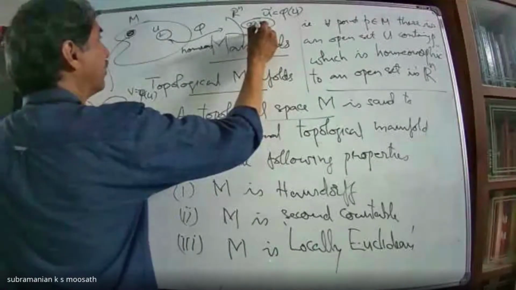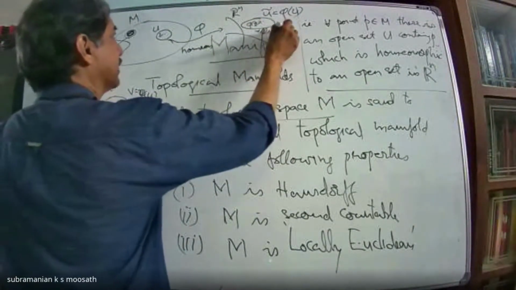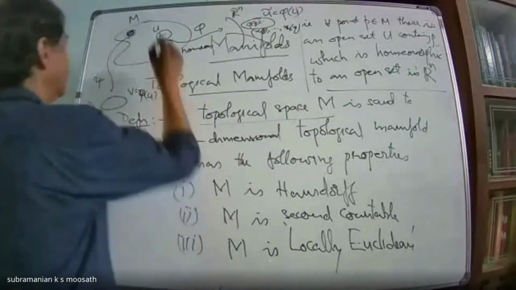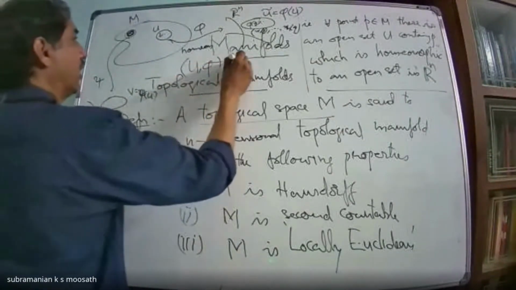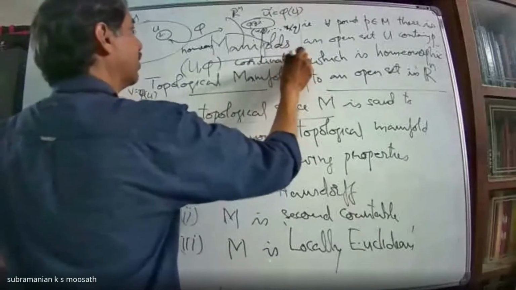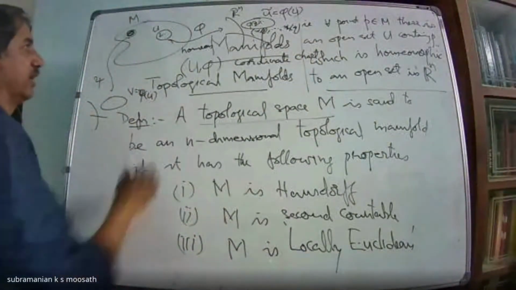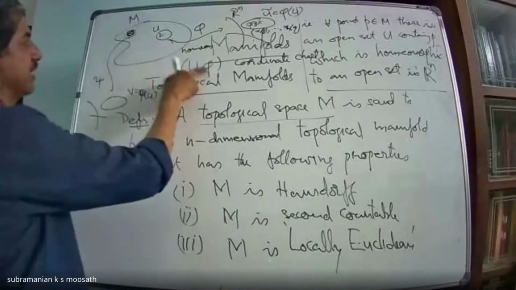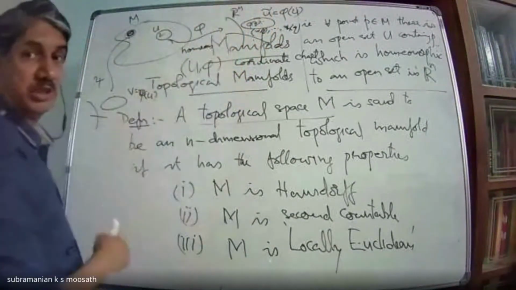Phi of Q will have coordinates x1 of Q, etc., xn of Q. So this U comma phi, we usually call a coordinate chart, or just chart, of M, where U is an open subset in M and phi is a homeomorphism from U to phi of U, where phi of U is an open subset of Rn.